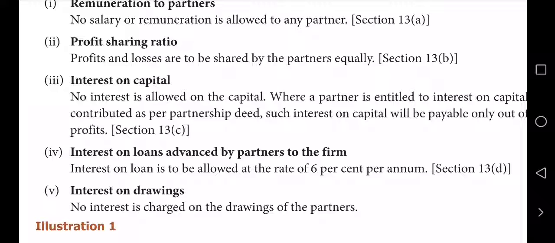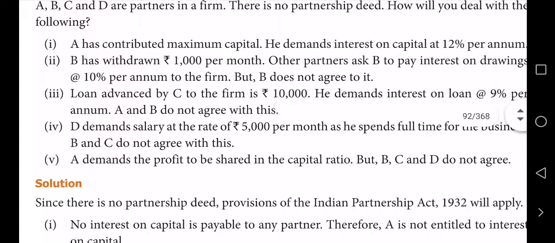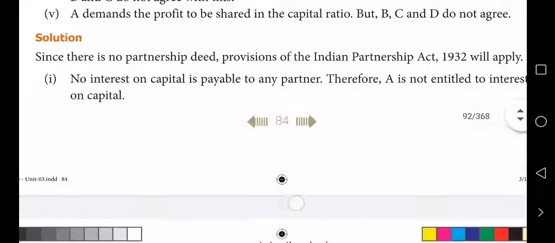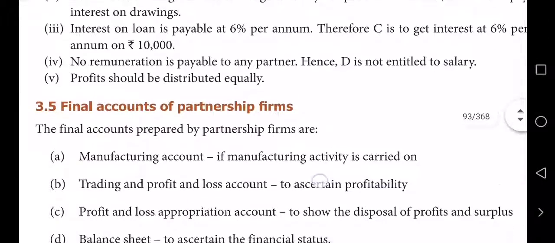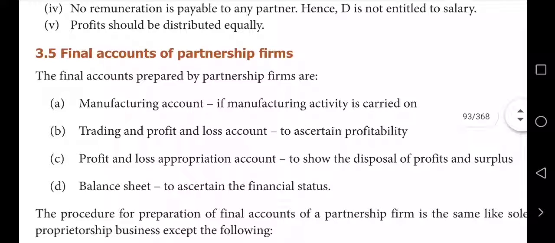So based on this, illustration 1 is given. If you go through that, how they are applying the rule and following it, you can understand. Okay? Then now come to the accounting point of view, the final accounts point of view regarding the partnership business.